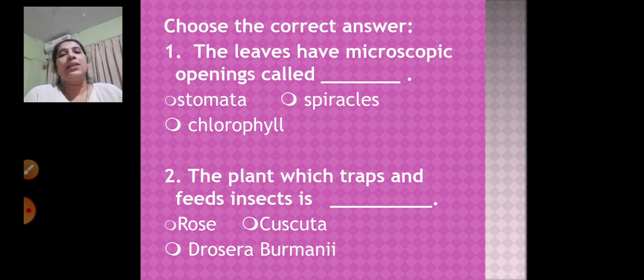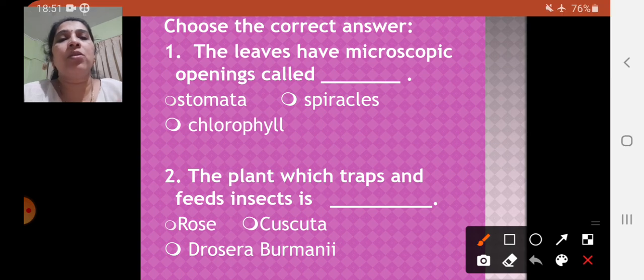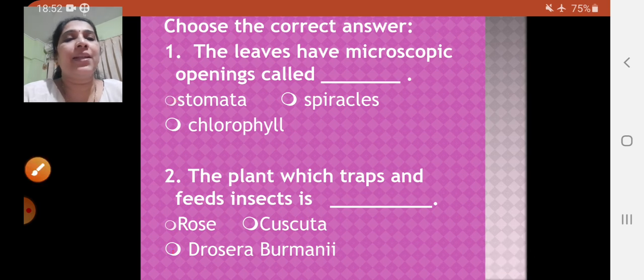Right? So now let's have a look at what type of questions will come. Choose the correct answer. The leaves have microscopic openings called stomata, spiracles or chlorophyll. So what will be your option? The leaves have microscopic openings called stomata. So this will be your correct answer. The plant which traps and feeds insects is dash: rose, cuscuta or Drosera burmanni. So the example is Drosera burmanni, right? So you will select that answer.